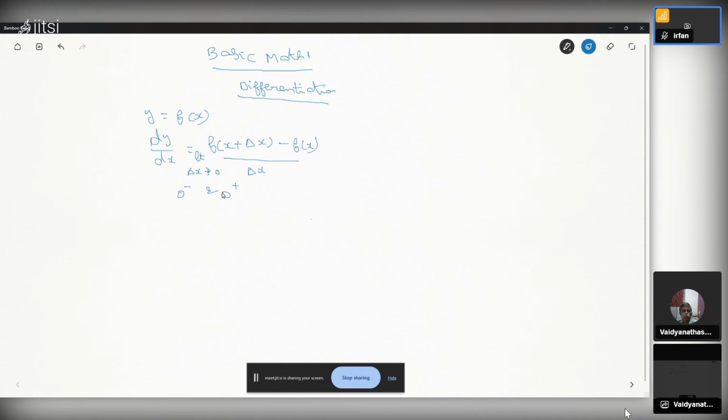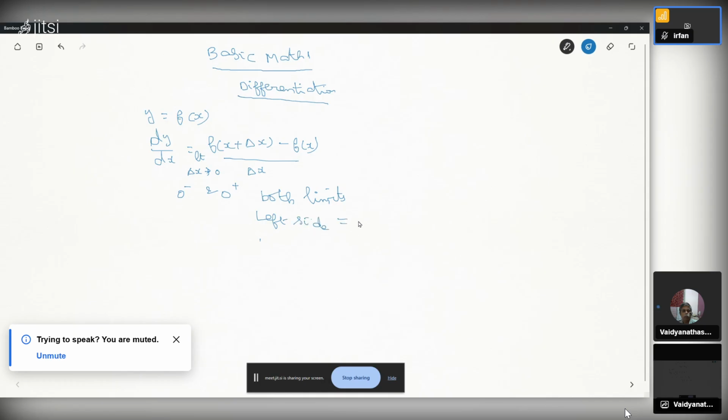Otherwise, if only one limit exists, then it is not differentiable. And again, both limits should be the same. The left side limit equal to the right side limit. I will give an example later. In this case, 0 minus equal to 0 plus.